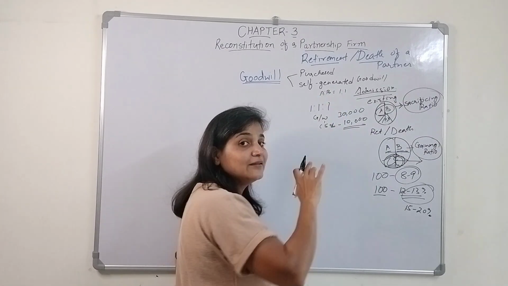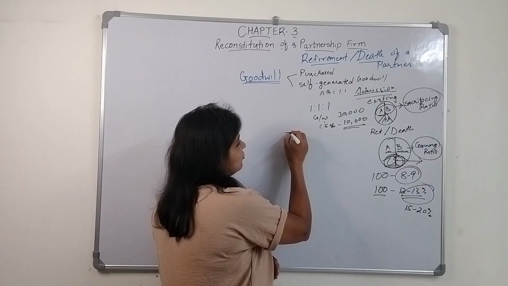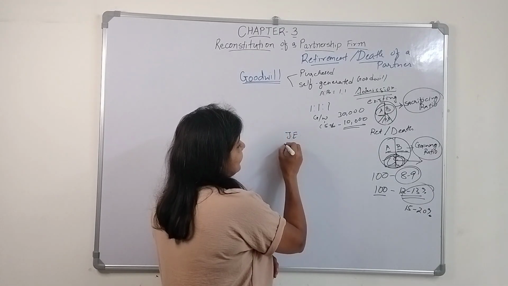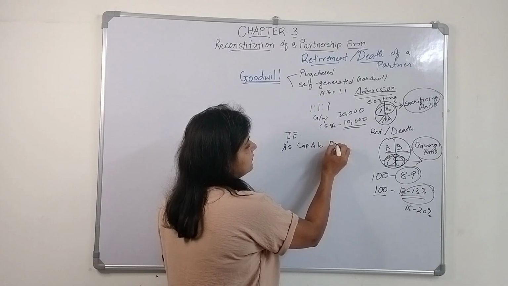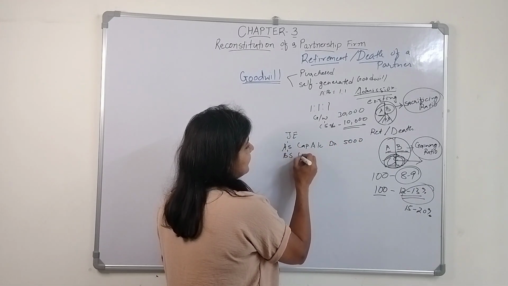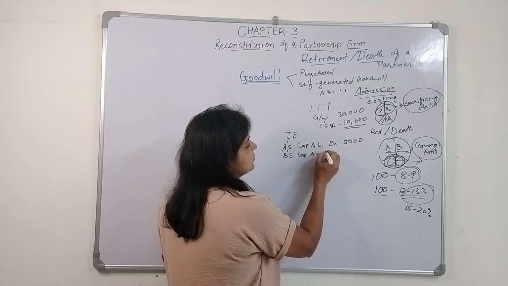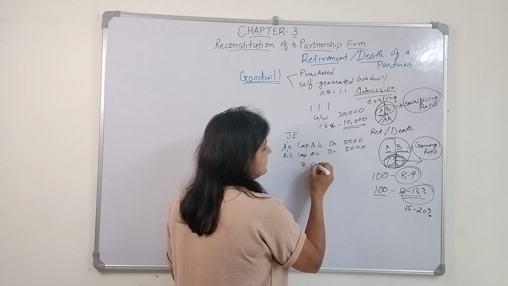A and B. Their capital amounts are going to reduce. What will be the journal entry? A's capital account debit 5,000, B's capital account debit 5,000, to C's capital account.